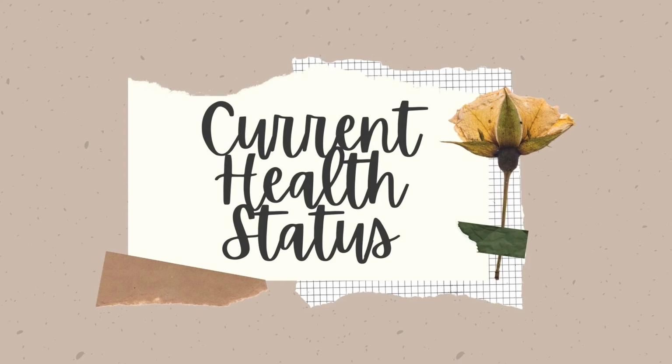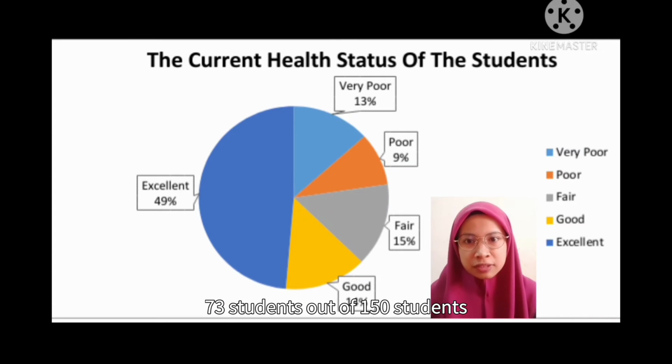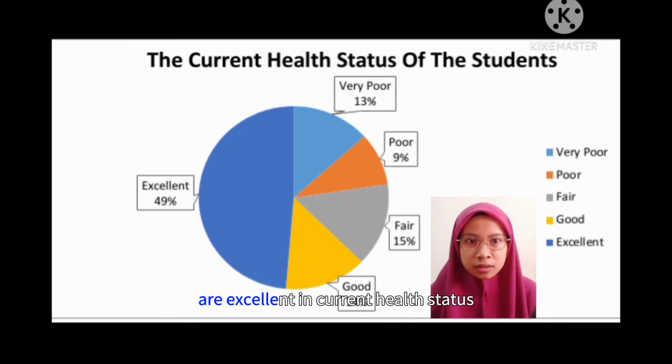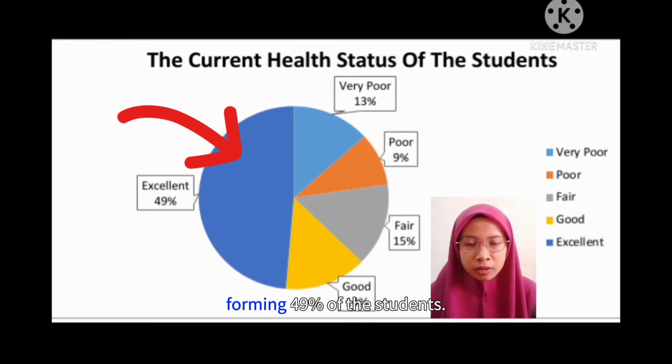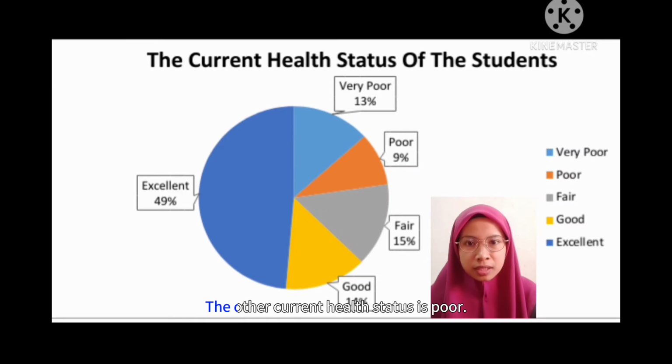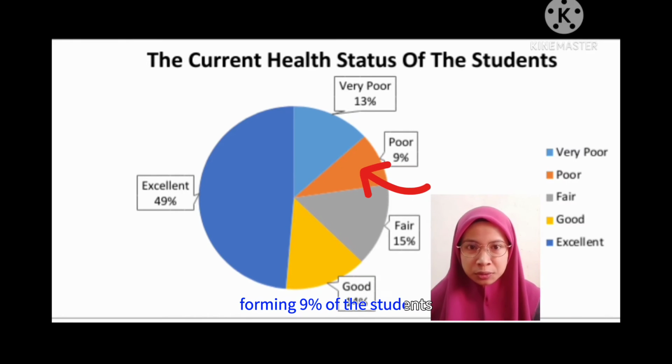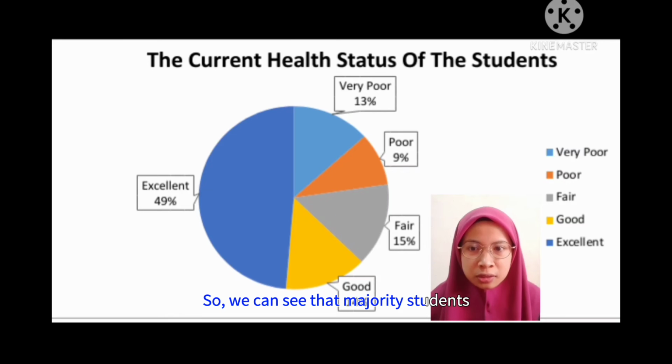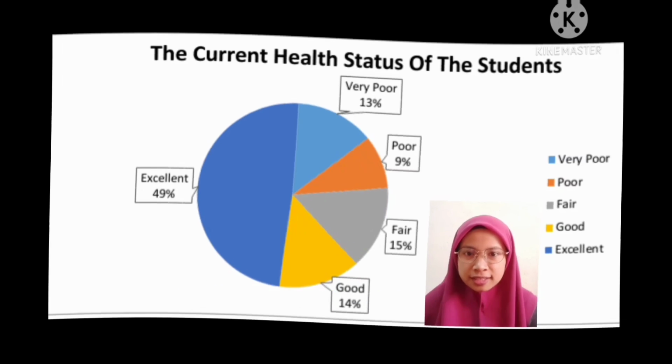From the pie chart, we can see that 73 students out of 150 students are in excellent current health status, forming 49% of the students. The other current health status is poor. There are only 14 students with poor current health status, forming 9% of the students. So we can say that mathematics students are mostly healthy.